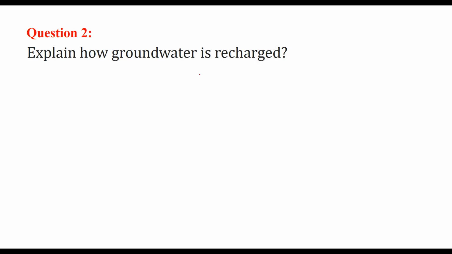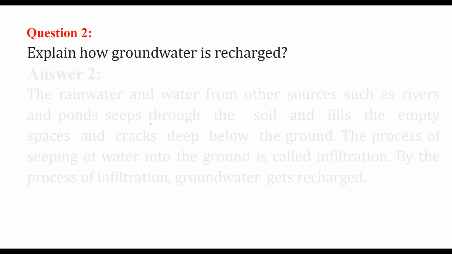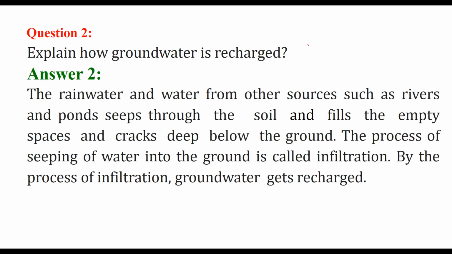Explain how groundwater is recharged. See, if you are standing here, this is your ground. So why is it called groundwater? Because this groundwater is found here. How is this recharged?